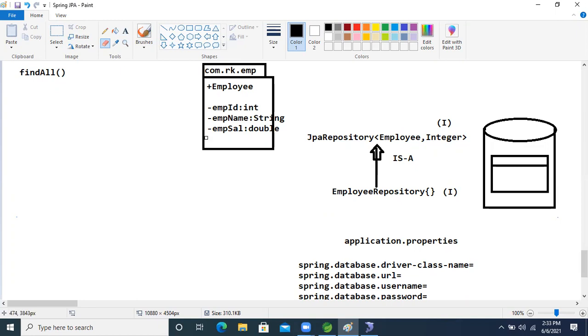To test it, in the future our application will be in MVC, we will do that. But here it is just a standalone application. We are just doing DAO layer operations, which is why we are using the console. In future, everything I'm explaining here, I will use in MVC. Be prepared, and you have to do the practical.